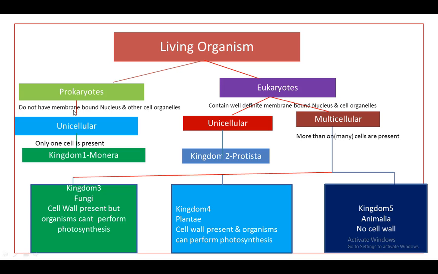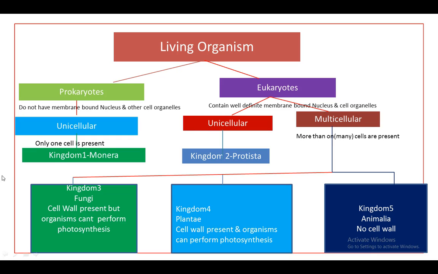That kind of cell is called a prokaryotic cell. Then eukaryotic cells, or eukaryotes: in a eukaryotic cell, a well-defined membrane-bound nucleus and cell organelles are present inside the cell. They are called eukaryotic cells.